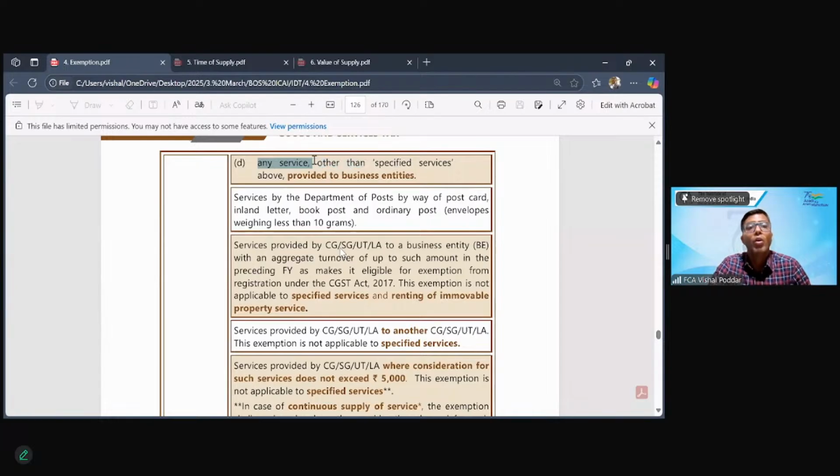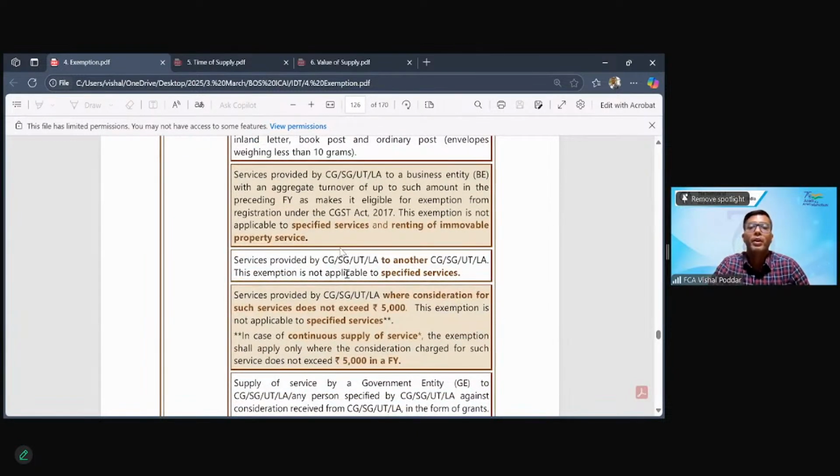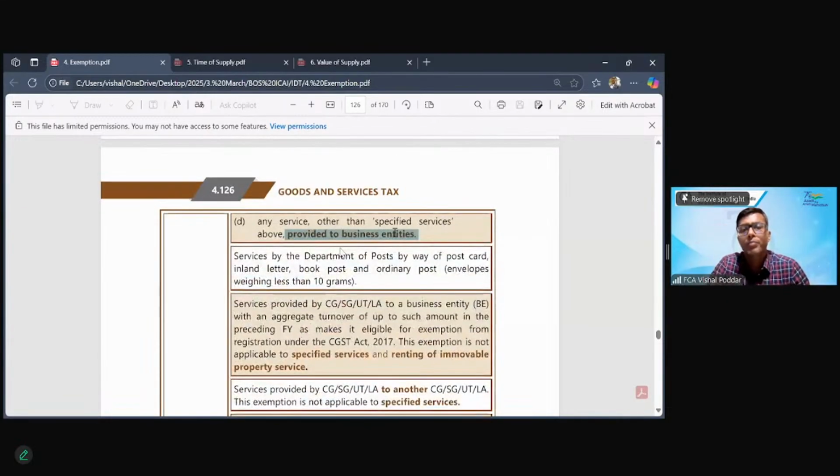Now, other than above, all services which are provided by the government to business entities. Here, when they are saying business entities, you also have to remember that these business entities should be large business entities and not small business entities. Who are large business entities? In simple words, those business entities whose turnover has exceeded the registration limit. Keep this in mind. So when they are saying provided to business entities, they are indirectly saying provided to large business entities. If government is providing service to small business entities, it still remains exempt.